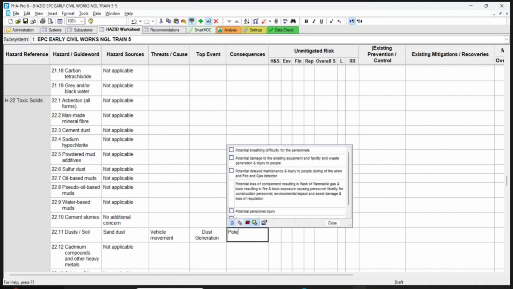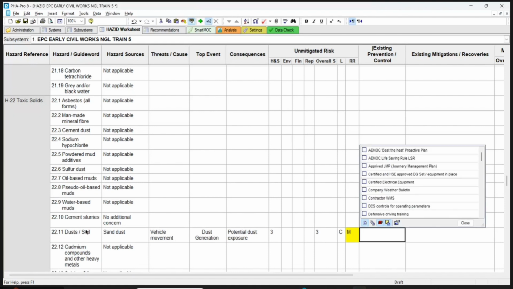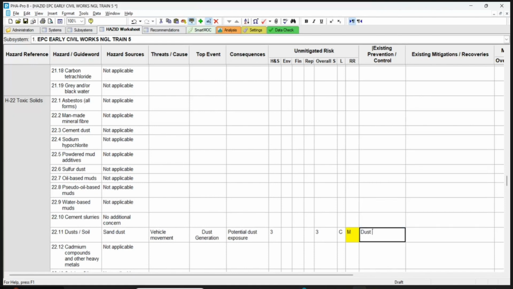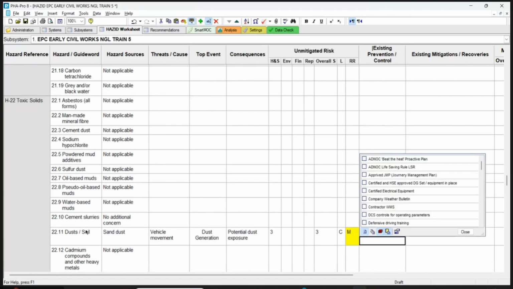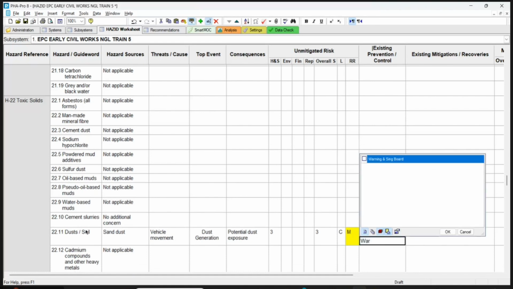Consequence, potential exposure. Dust exposure. Right. Maybe I will put 3, and C. So what do you have? You have dust suppression. You are going to put a dust suppression system, putting water or something. Normally it won't be continuous. Probably you put warning signboards.